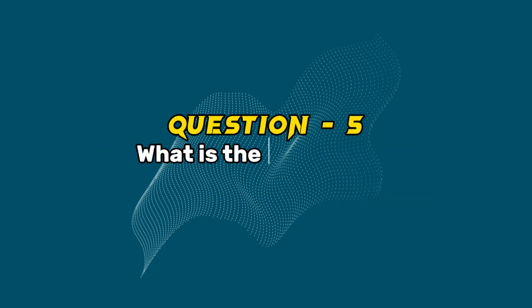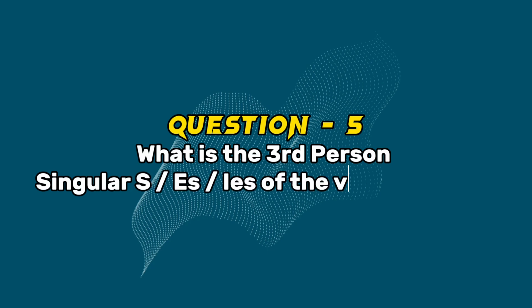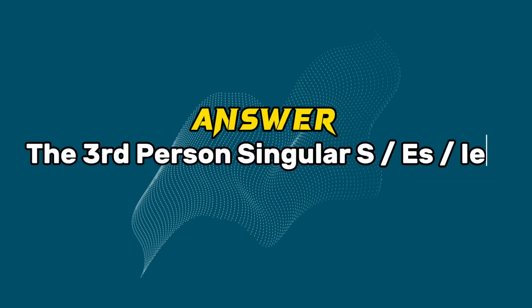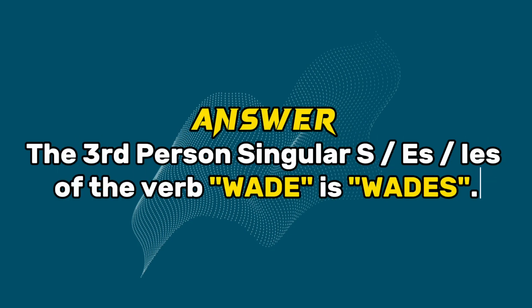Question 5. What is the third person singular simple present of the verb wade? Answer. The third person singular simple present of the verb wade is wades.